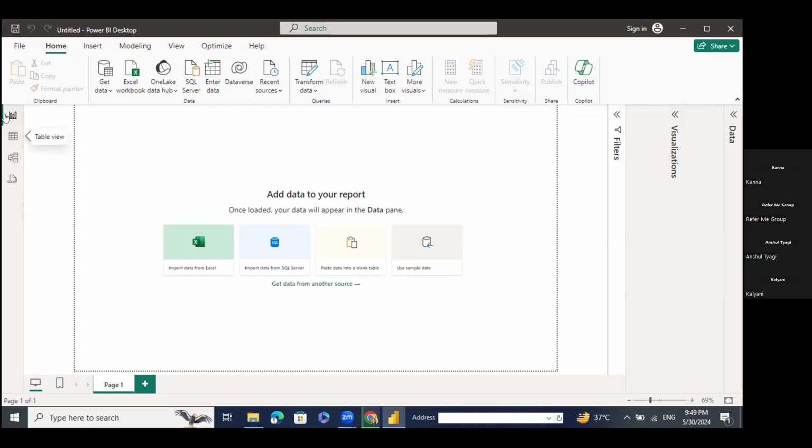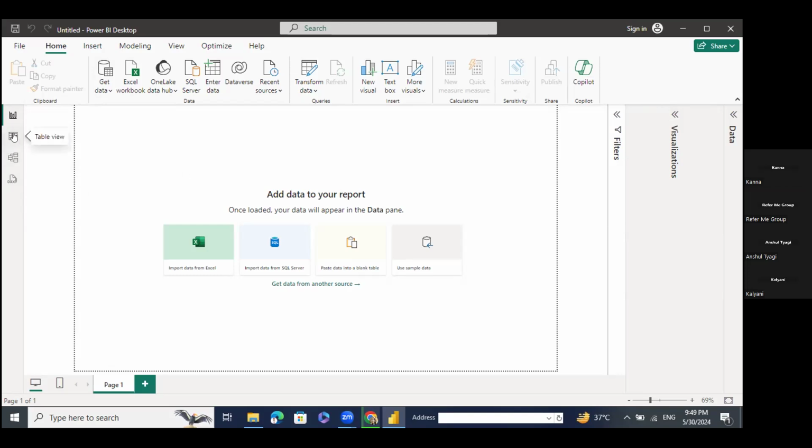Now, coming on to the next part, this part: report view, table view, data view, model view, and DAX query view. We will discuss them one by one. So this is the report view, guys. Report view is all about importing the data. After importing data, in the report view, you can see your dashboard, whatever you have designed with the help of different visualizations.